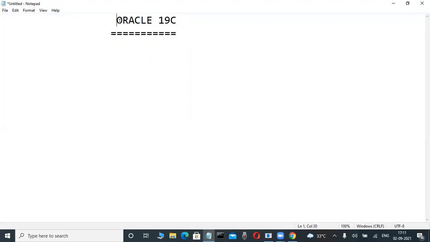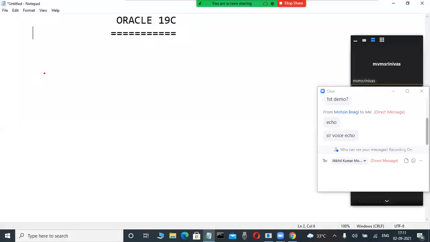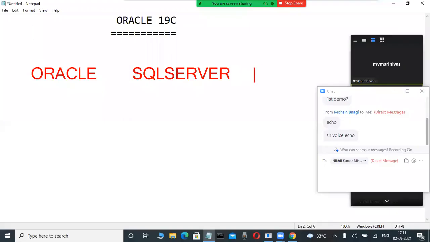So many fellows have an idea. Oracle is a product from Oracle Corporation. Again, SQL Server is a product from Microsoft. DB2 is a product from IBM company.